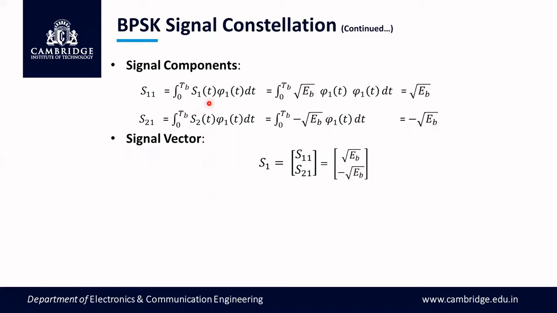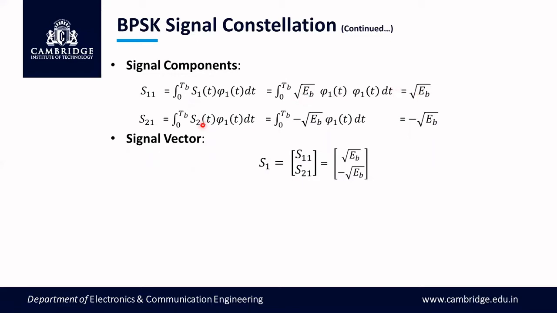Take S1 of t and multiply with phi 1 of t. In S1 of t, the signal is root Eb phi 1 of t. Phi 1 of t is already present. So phi 1 into phi 1, that is phi 1 square of t, when integrated, will always give 1. In the previous slide we have seen that phi 1 square of t after integration always gives 1. So 1 into root Eb is root Eb.